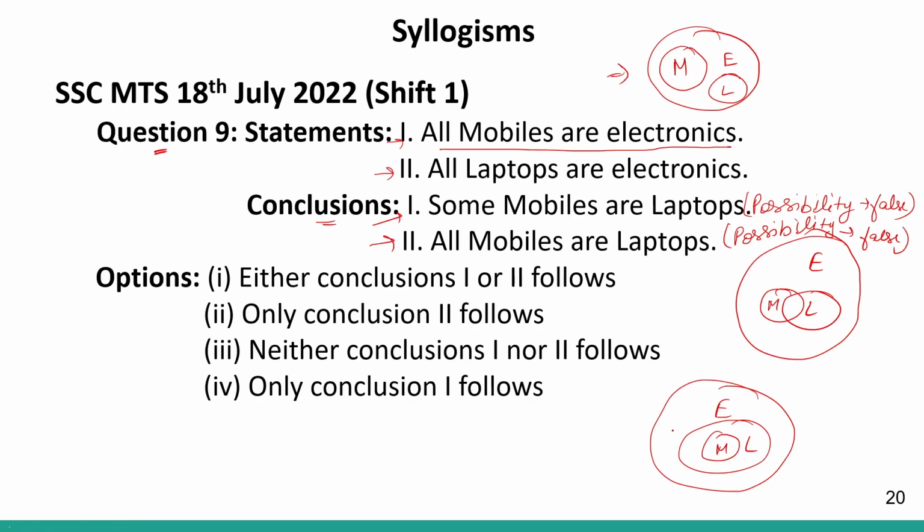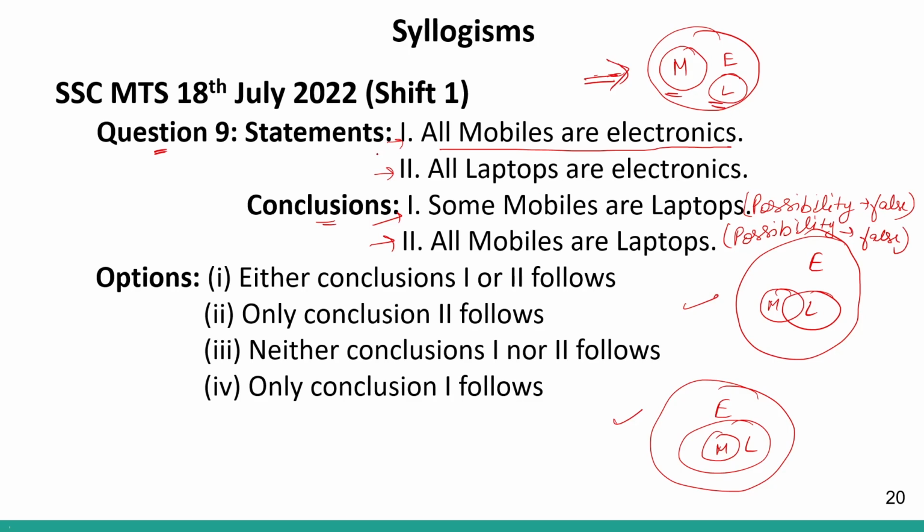Now if you look at these conclusions, you can say, ma'am, we will mark that either conclusion 1 or 2 is true. No, because if you look over here, overlapping is true in these 2 cases, right? All mobiles are laptops or some mobiles are laptops. It is possible in these 2 cases. But there is a third case also, that there is no overlapping. This is also a case.